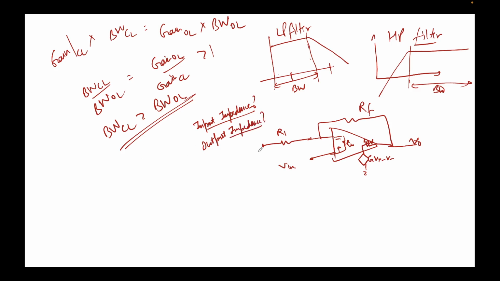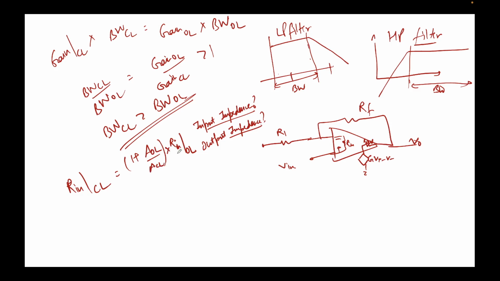So again, using some KVL, KCL and some algebra, what we can find out is that Rin for closed loop, remember, comes out to be (1 plus AOL over ACL) times Rin of open loop. AOL is nothing but open loop gain, ACL is nothing but closed loop gain.